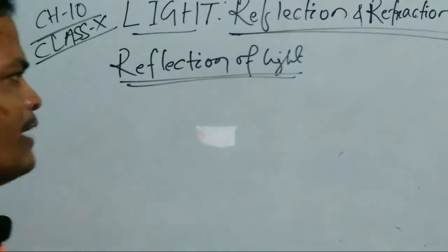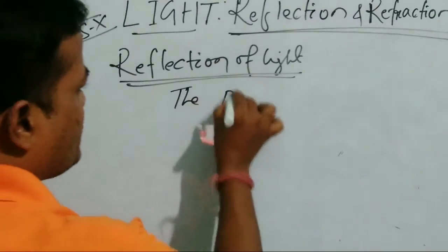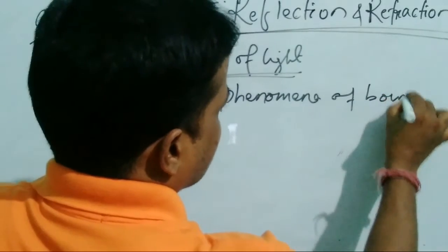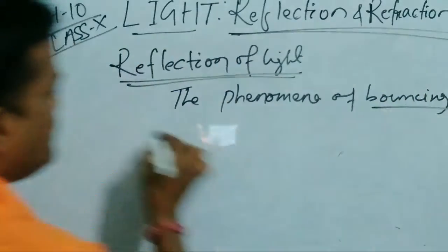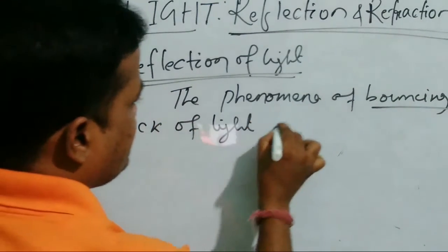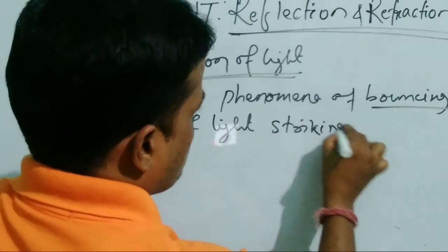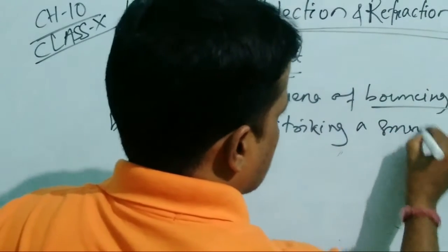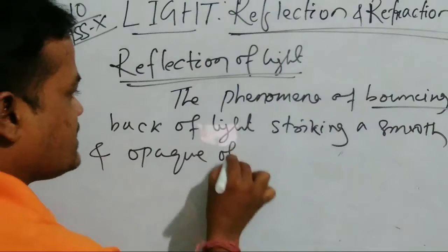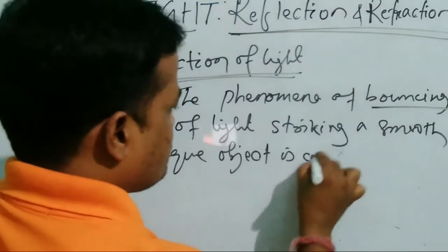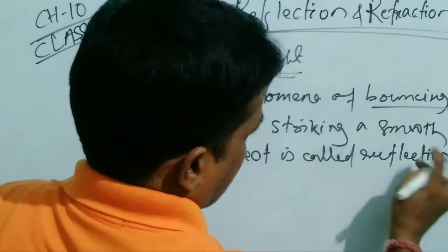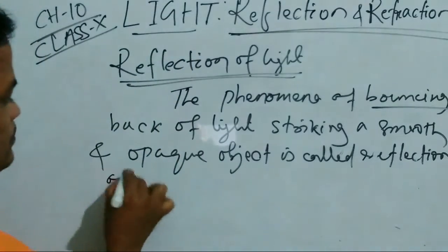The phenomenon of bouncing back of light on striking a smooth and opaque object is called reflection of light.